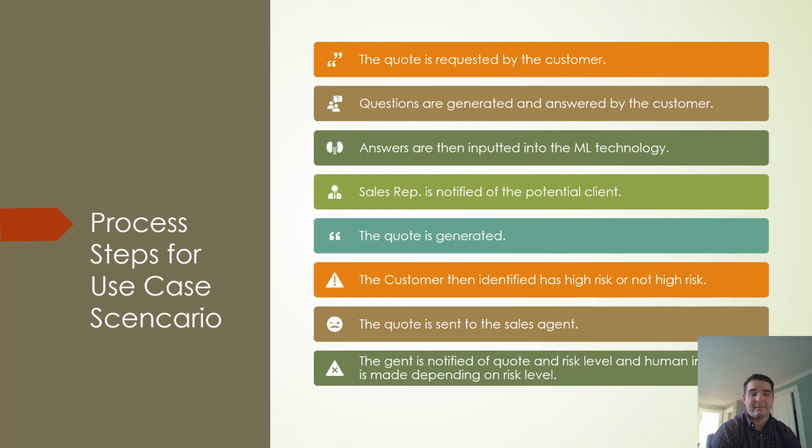The process for the use case scenario is: the quote is requested by the customer, questions are generated and answered by the customer, and answers are then inputted into the machine learning technology. The sales rep is notified of the potential client. The quote is generated. The customer then is identified as high risk or not high risk. The quote is sent to the sales agent. The agent is notified of the quote and the risk level, and the human interaction is made depending on the risk level.